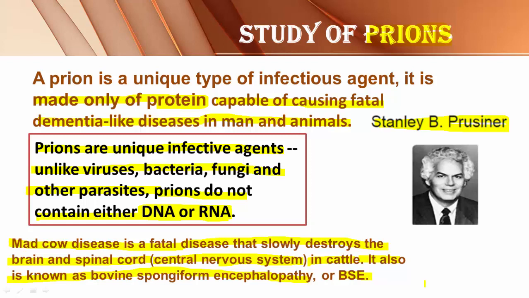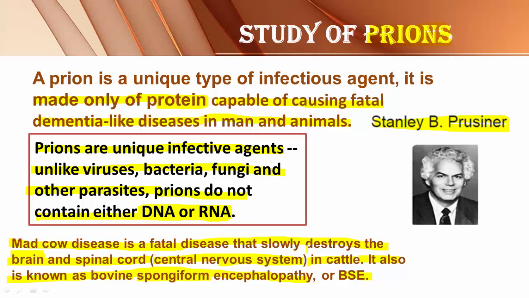It becomes porous. Hence the name of the disease is spongiform. The infected brain appears like a sponge. It is a solid structure, but the brain becomes porous when it is infected from prions. Hence the name is spongiform.